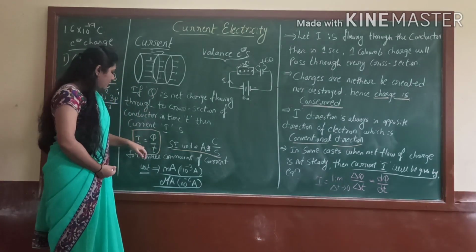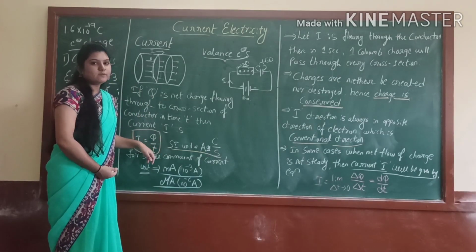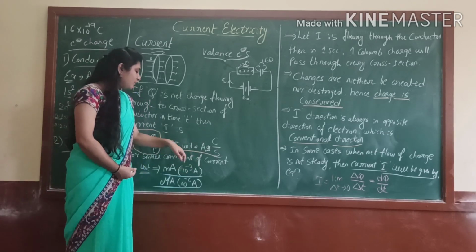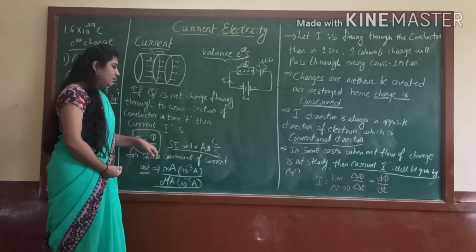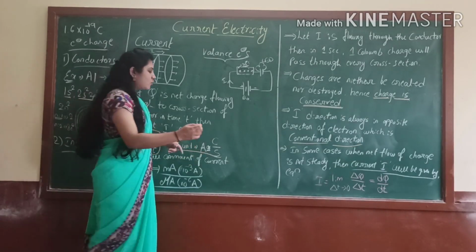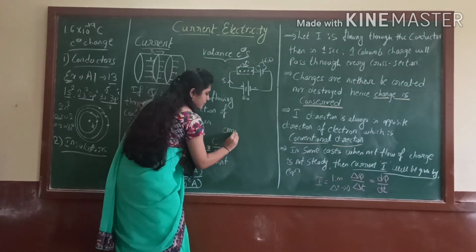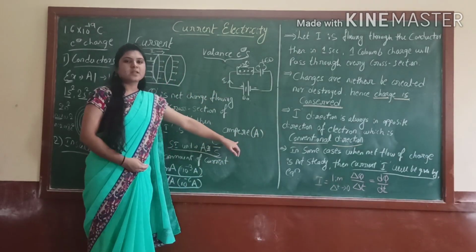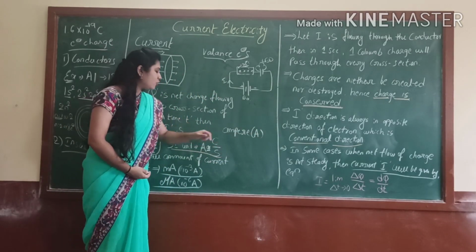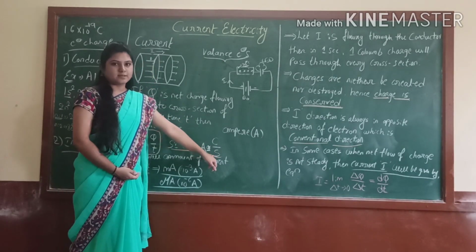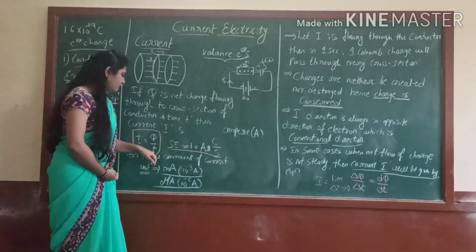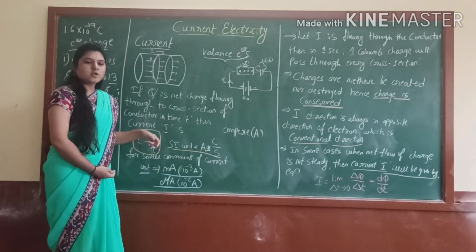Now that we have the definition, we want the SI unit, which is very important in physics. The SI unit of current is the ampere, written as capital A. Ampere is the same as coulomb per second. Coulomb is the SI unit of charge and second is the SI unit of time, right?